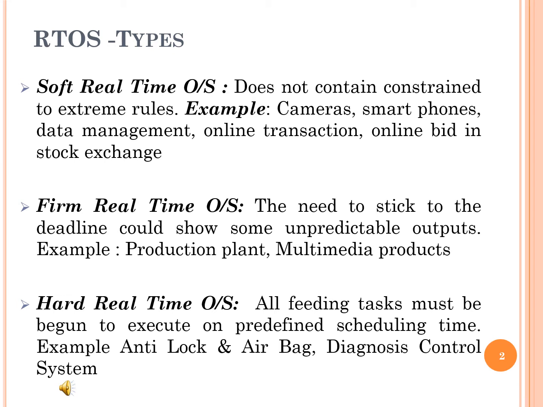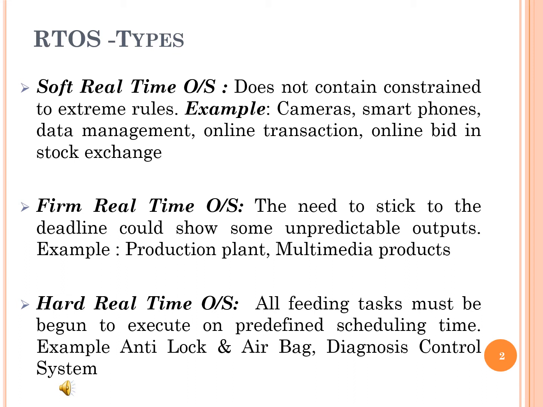The firm real-time operating system has time constraints, but they are not as strict as hard real-time systems, because missing them may cause undesired effects. The example for firm RTOS is automated visual inspection in industry automation.